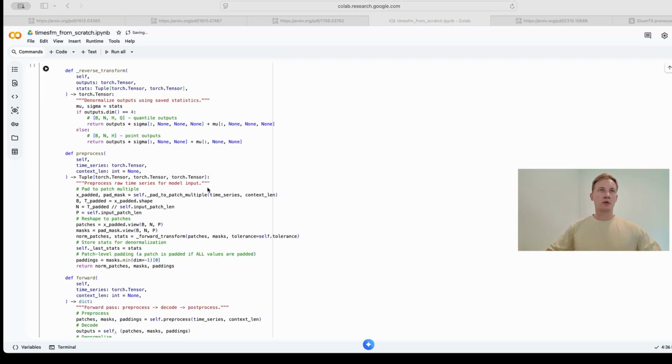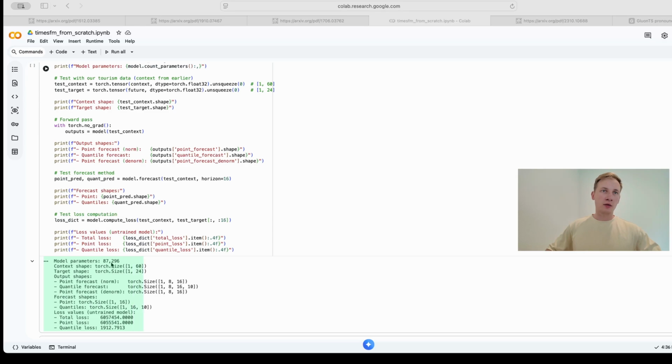Now let's go quickly through the three important methods: reverse transform, preprocess, and forward. They're all connected. In preprocess, we calculate the mean and variance of our raw input, normalize them so the neural network can digest them safely, and crucially, we save those statistics in last stats. Once the stack decoder here does its heavy lifting and spits out a prediction, it's still in that normalized space. The reverse transform function here takes those raw outputs, multiplies them by our saved variance, and adds back the mean. It maps the network's abstract math directly back to our real-world data.